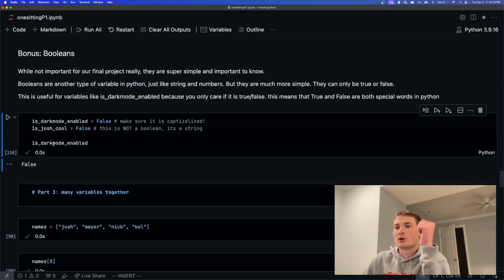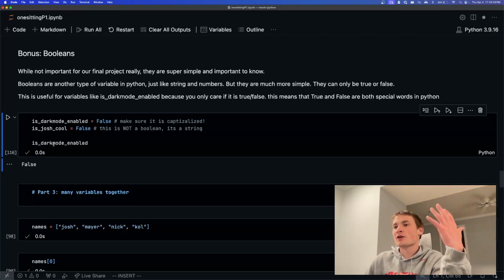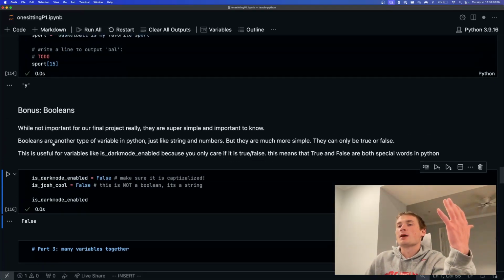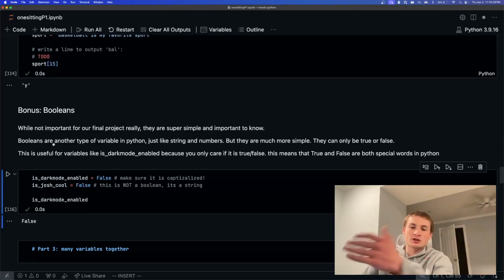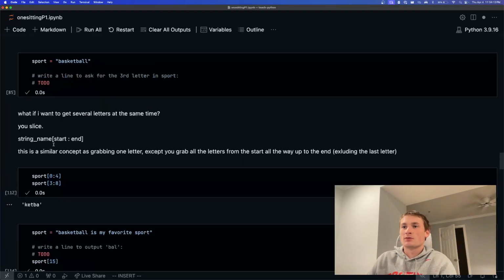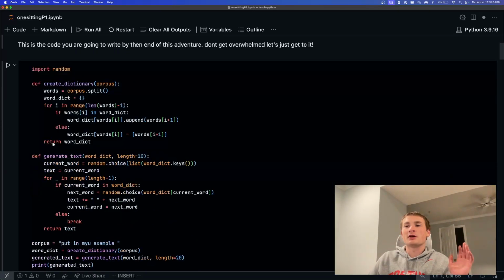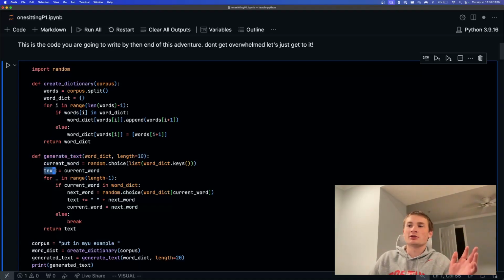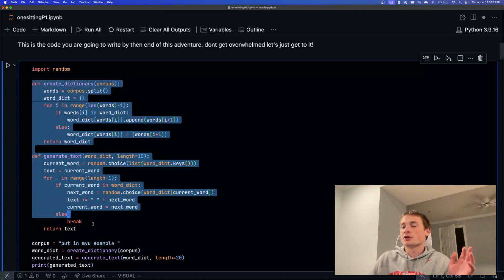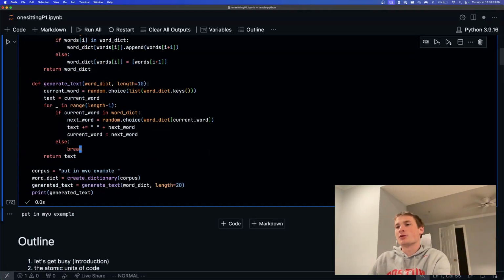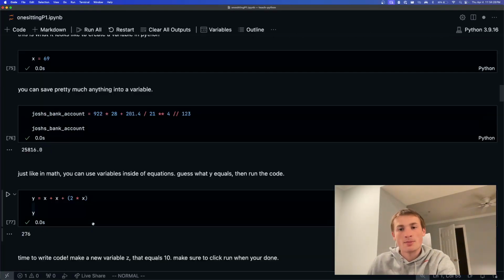Okay, great. So those are variables. We've covered now the big three types of variables, which is the absolute foundation for building any project in Python. There are so many variables here. Current word equals, that's a variable. Text equals, that's a variable. So you'll see more and more there are other types of things we have to go over, but those are the absolute building blocks for what we want to do.